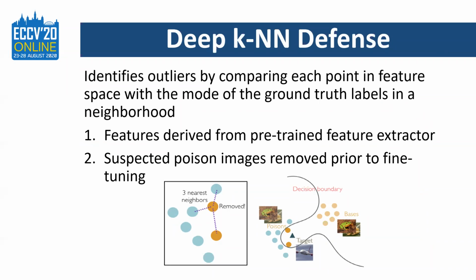Particularly, we're interested in leveraging the deep features generated by a neural network to identify outliers by comparing each point in feature space with the mode of the ground truth labels in a point's neighborhood. As seen in the figure, the poisons are flagged as anomalous because they have different ground truth class labels than the surrounding points. A few important things to note here. First, the deep features used in this defense are derived from a pre-trained feature extractor. And second, the deep KNN defense acts as a pre-processing step, identifying and removing suspected poisons prior to training.